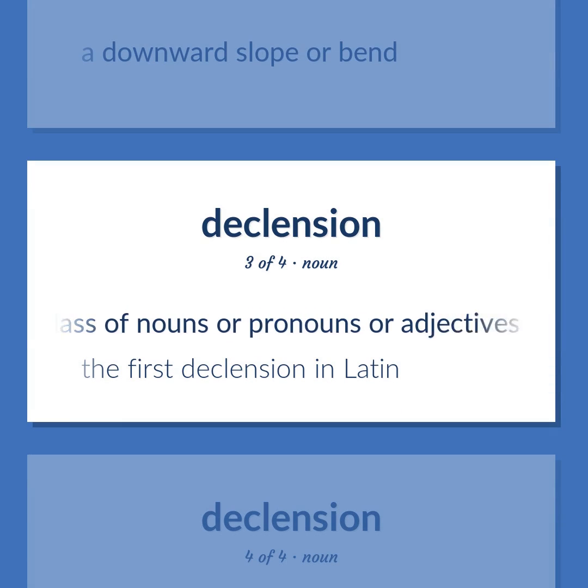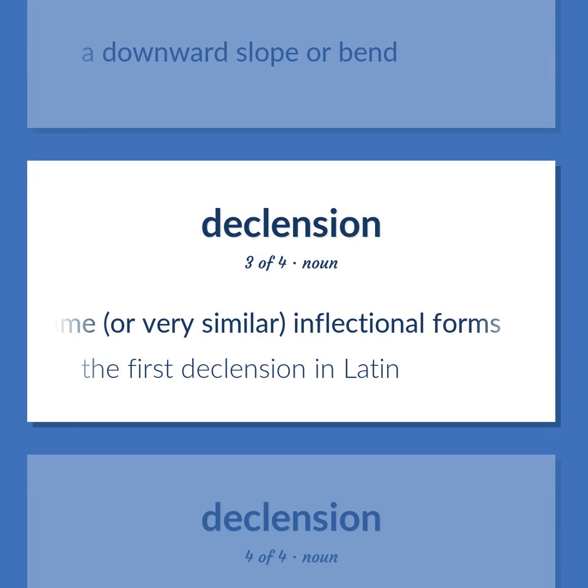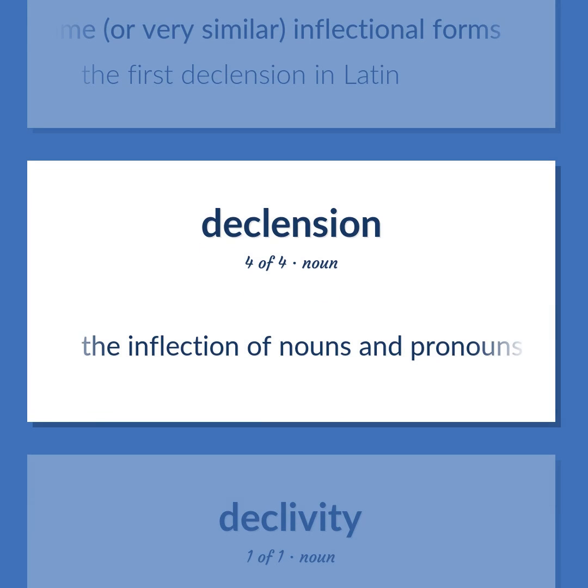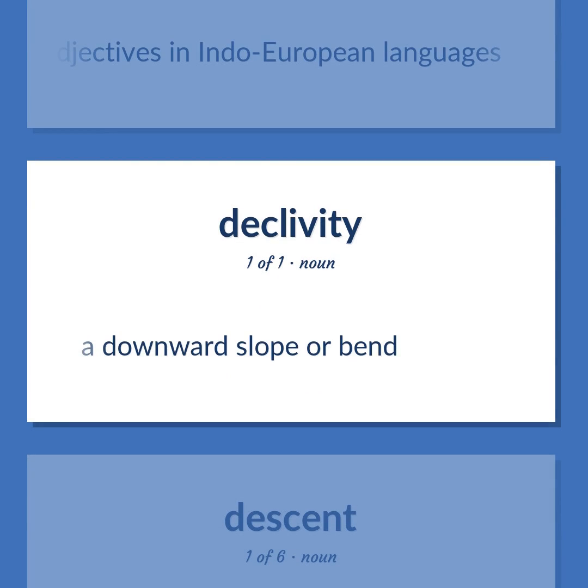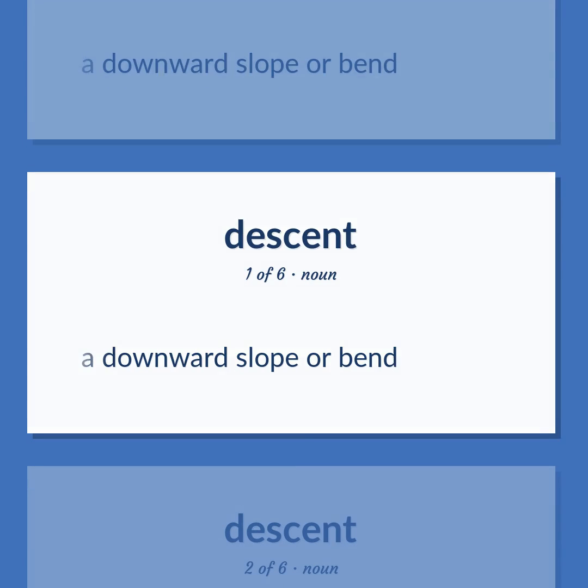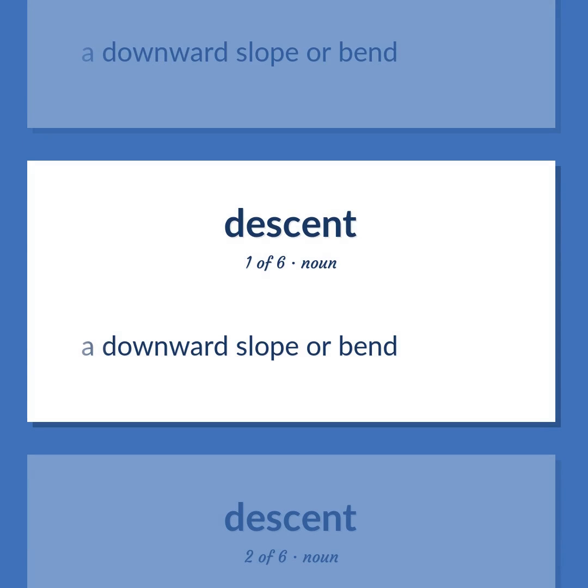A class of nouns or pronouns or adjectives in Indo-European languages having the same, or very similar, inflectional forms. The first declension in Latin. The inflection of nouns and pronouns and adjectives in Indo-European languages. A downward slope or bend.